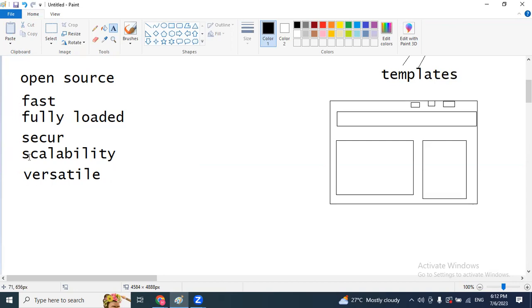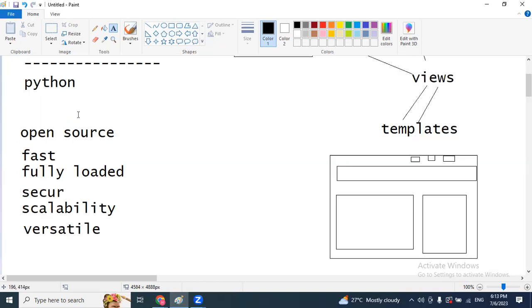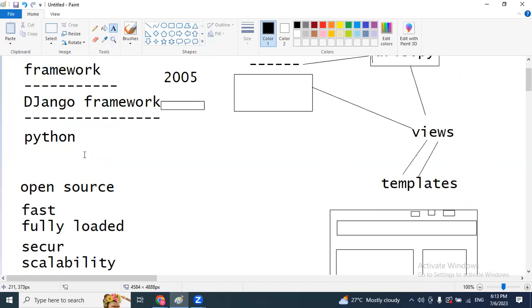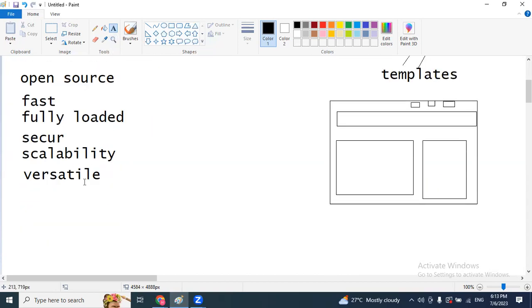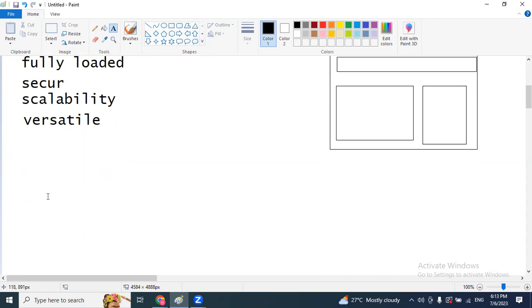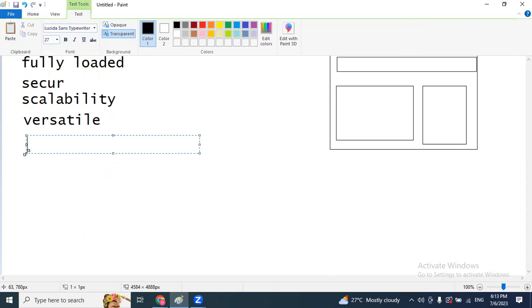So in the Django framework, there is no need to learn any basic things, because we already have an idea about Python programming. Only 5 to 6 basic concepts are required. After that, every day we can develop different types of applications with different features. So this is a small overview of what exactly a framework is, what the Django framework is, and its features. And the next thing is how to install the Django framework. So next, the installation process.